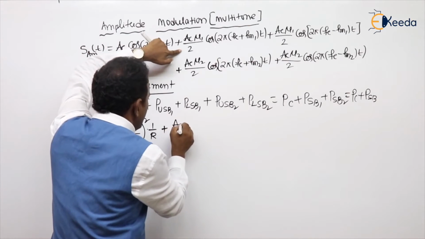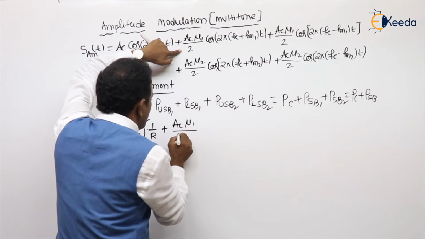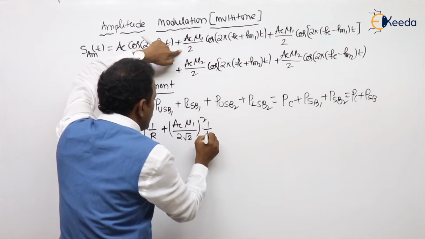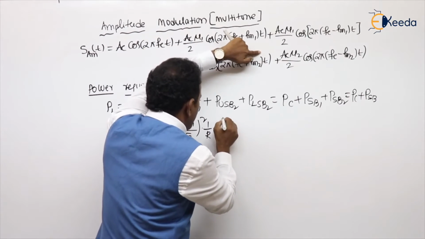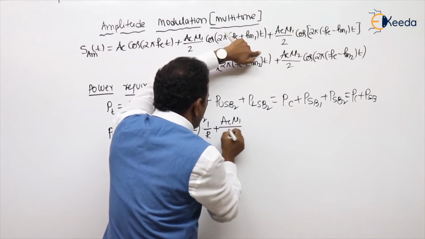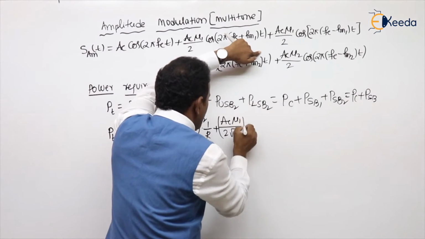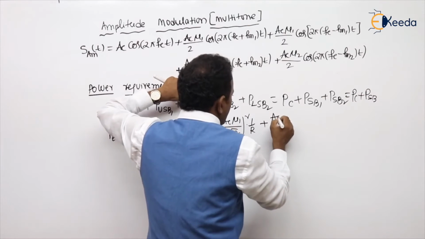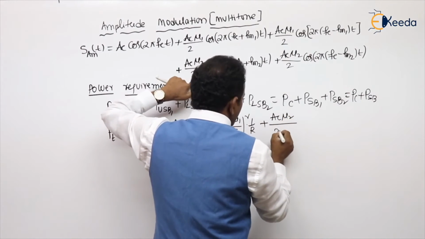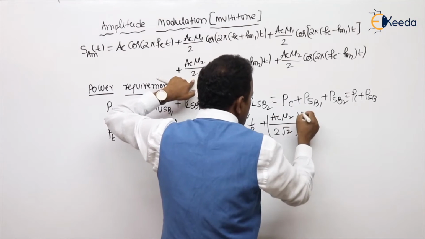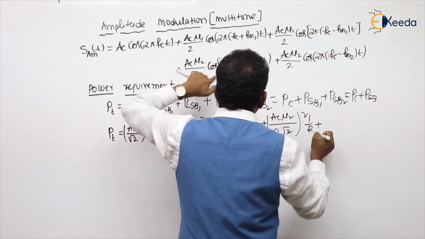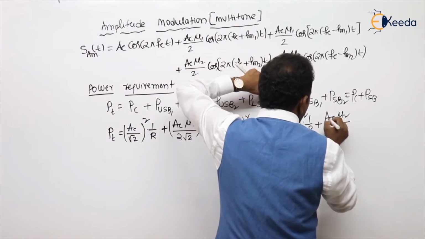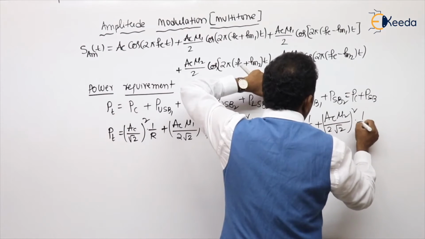Next, for this one, AC mu 1 by 2 is the amplitude, divide by root 2 for the RMS value, square the RMS value, you will get a power. Next term, take the amplitude, AC mu 1 by 2, divide by root 2, square the RMS value. See the next term, take the amplitude, divide by root 2, square the RMS value, you will get a power. Next term also, the same way.